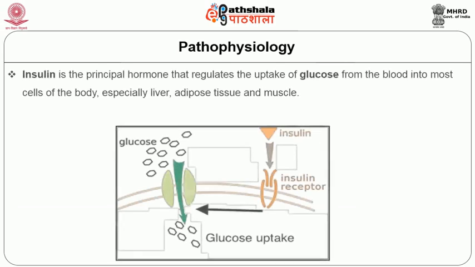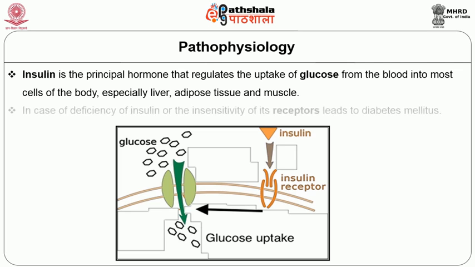The pathophysiology of diabetes mellitus: insulin is the principal hormone that regulates the uptake of glucose from the blood into most of the cells of the body, especially liver, adipose tissues and muscles. Deficiency of insulin or insensitivity of its receptors leads to diabetes mellitus. In this picture, the insulin acts on the insulin receptors. After that, what happens? It facilitates the absorption of glucose from the blood. Whenever there is a deficiency of insulin or receptor damage, that leads to diabetes mellitus.